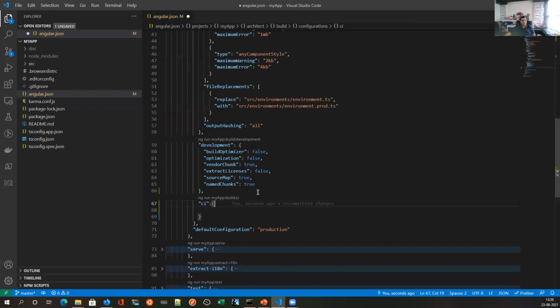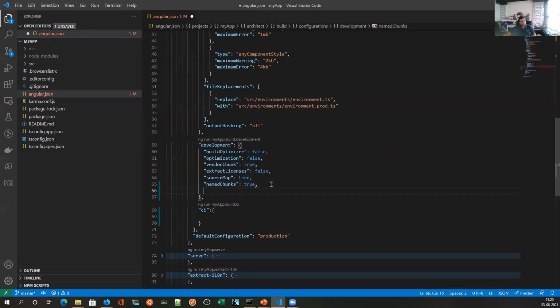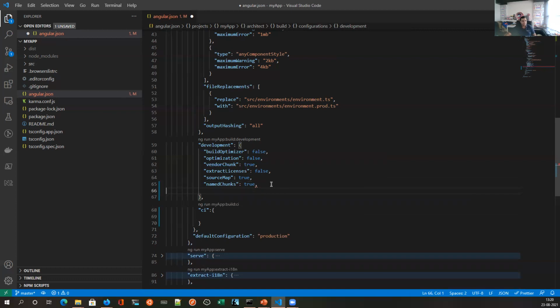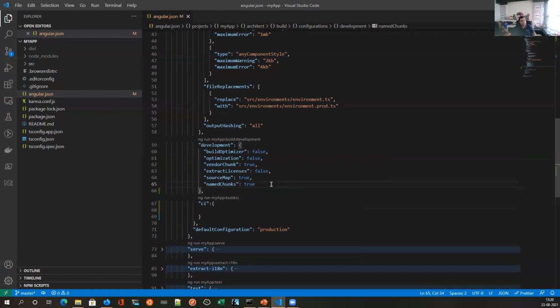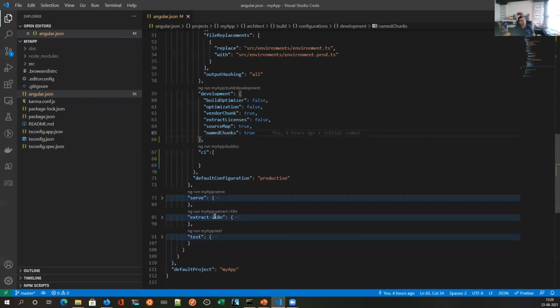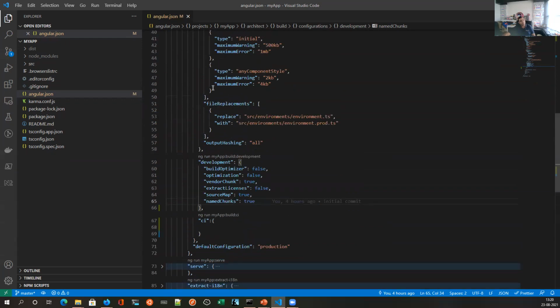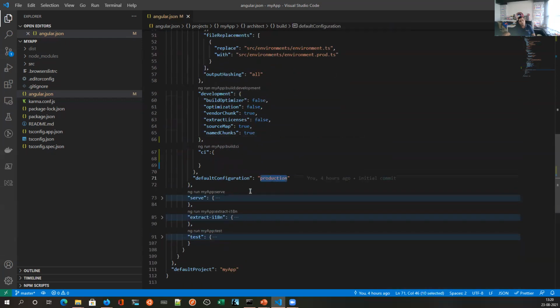So you can just, and there are multiple other options, you can just use Ctrl+dot. So you have to give me a configuration based on my requirement. I'll send you a separate doc on it and you can do that. And if I don't specify anything, production or development, it will by default take production. So if I just run ng build, it will by default take the production build.